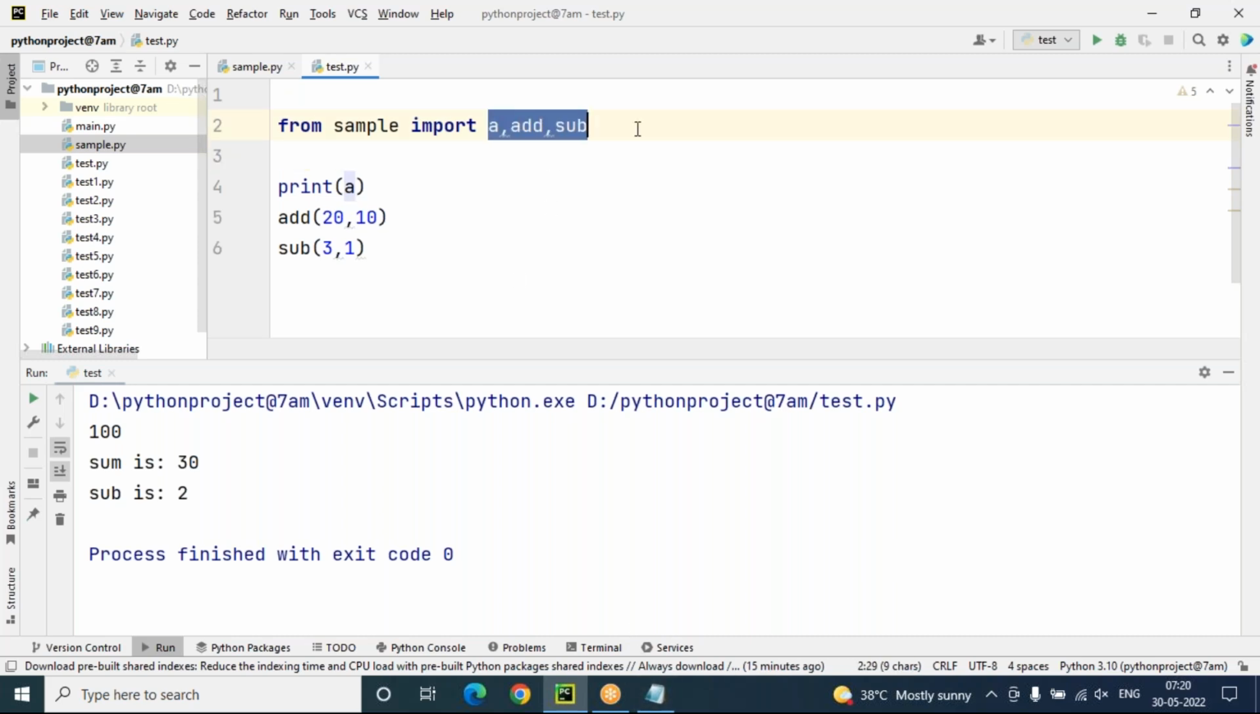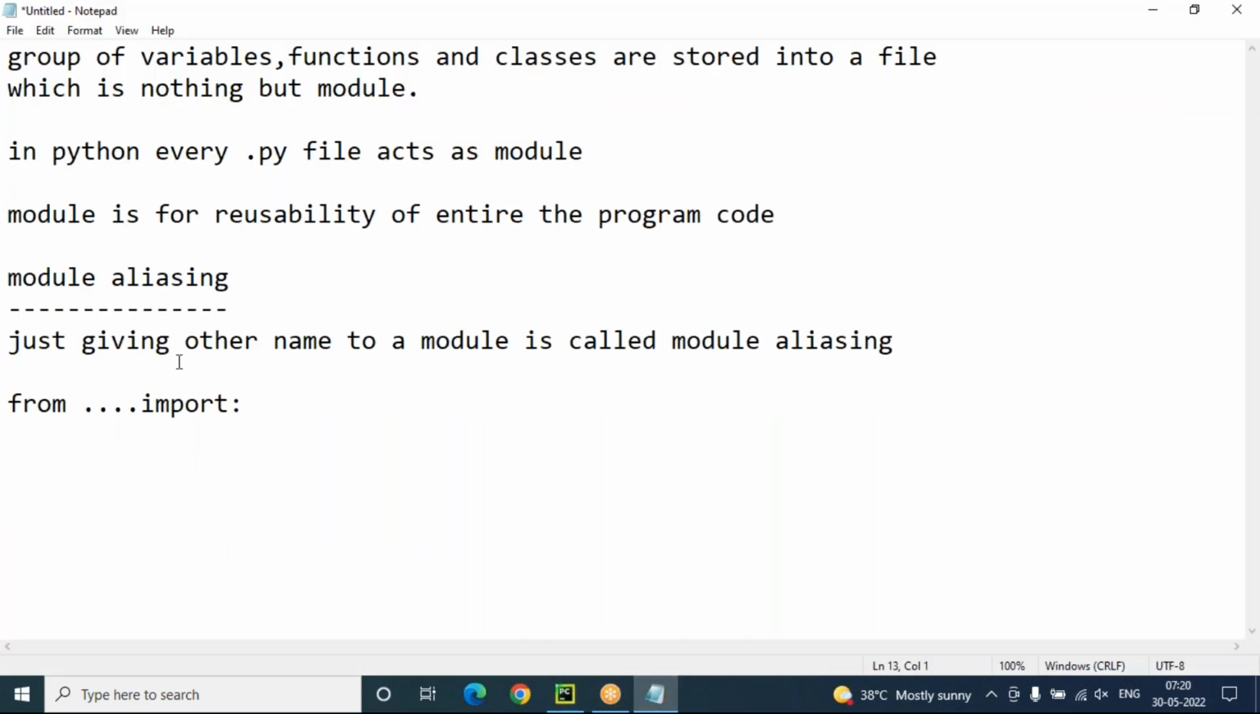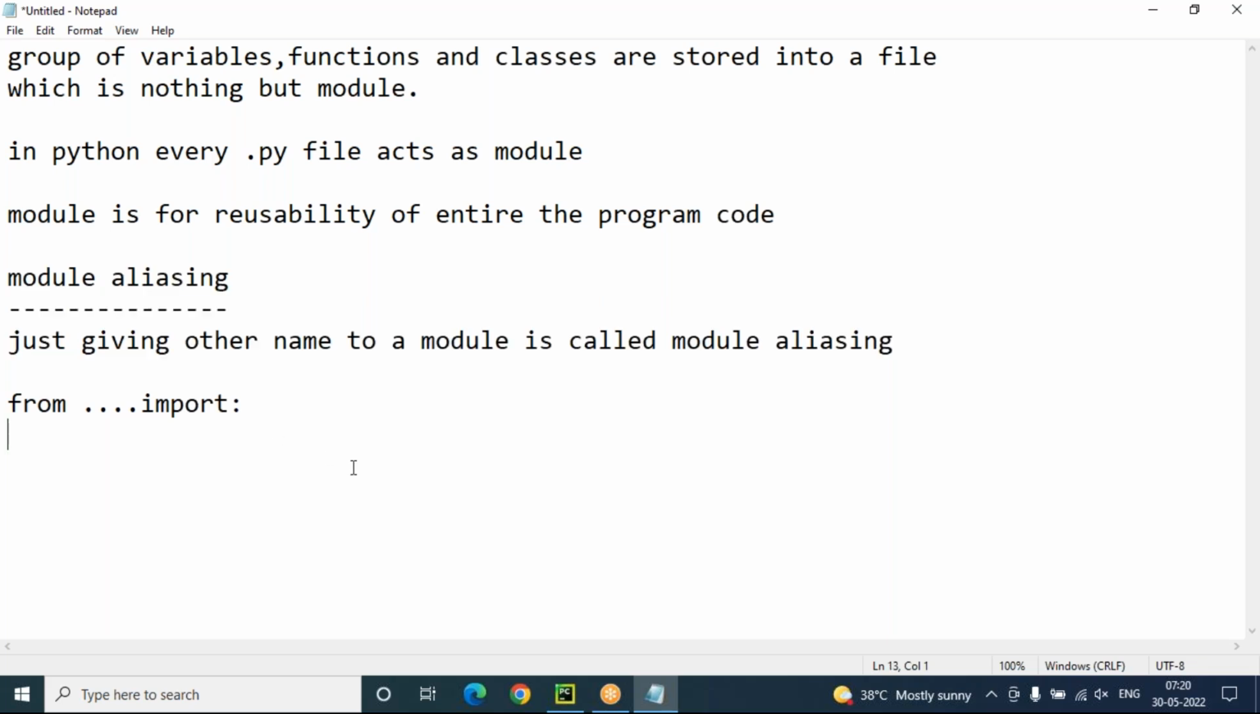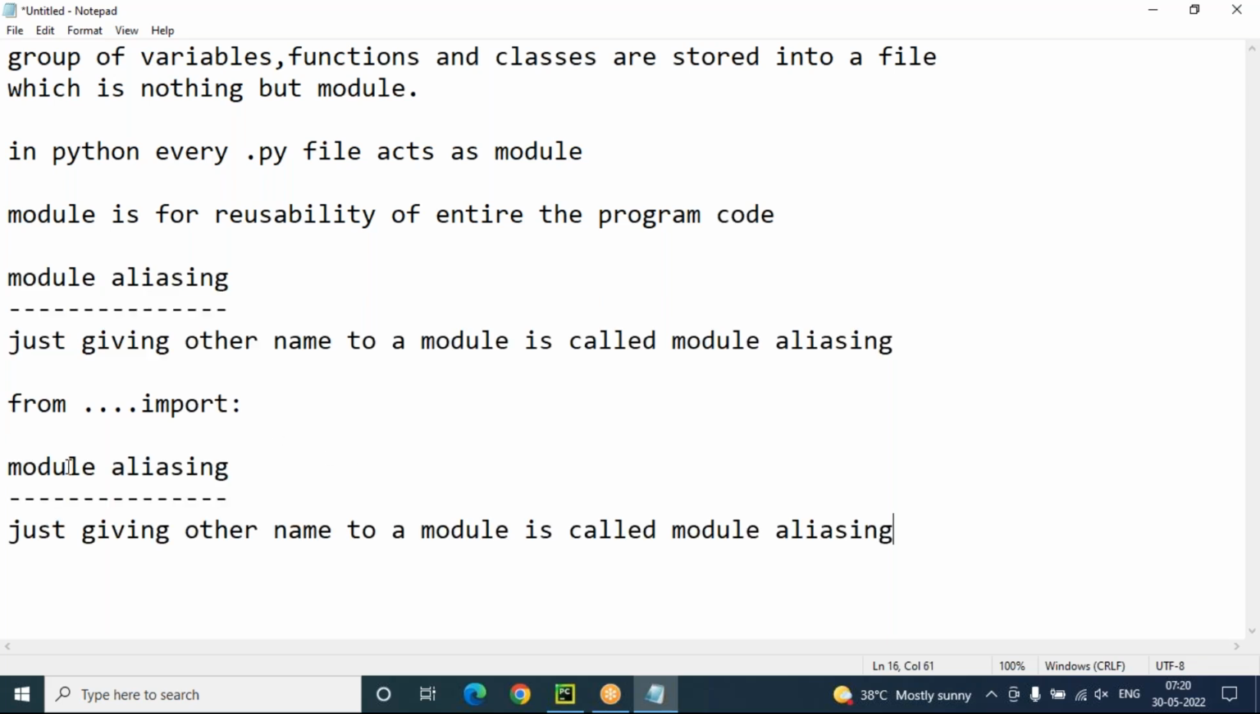Here, member aliasing is also there. Module aliasing, how it is there, just giving another name to a module is called module aliasing. Same, member aliasing is also there. Just giving another name to a member is called member aliasing, we can say.